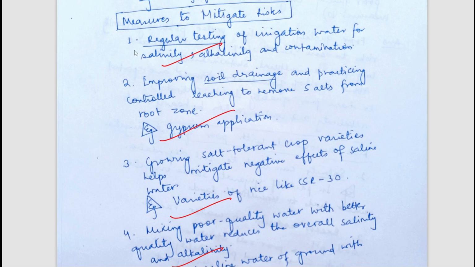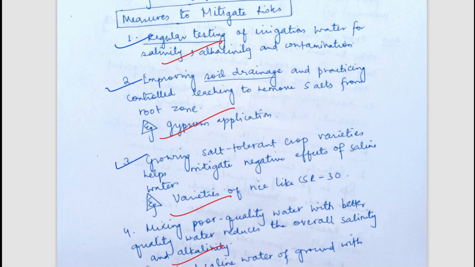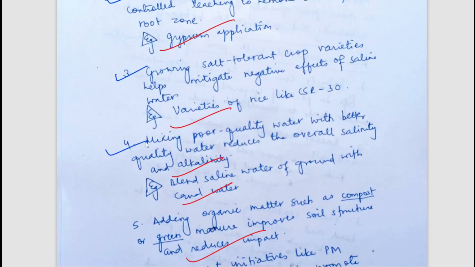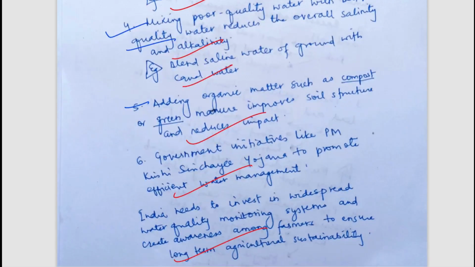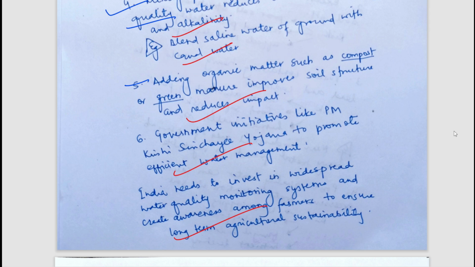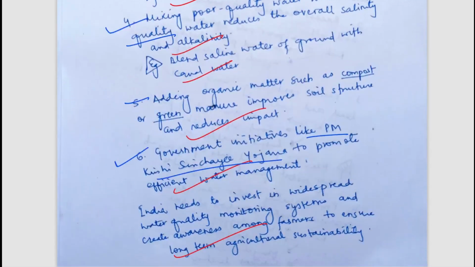Now what are the measures? We should do regular testing, we should improve soil drainage, we can grow tolerant crop varieties, we should mix poor quality with better quality so that its effect is reduced. We should add organic matter, compost, green manure to soil so that soil structure is improved and that is not affected by the bad quality water. Government initiatives such as PM Krishi Sinchai Yojana should be very helpful in it. So well written answers and all the questions have been covered.